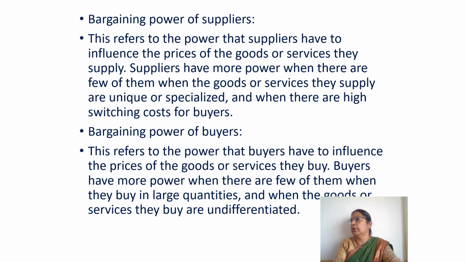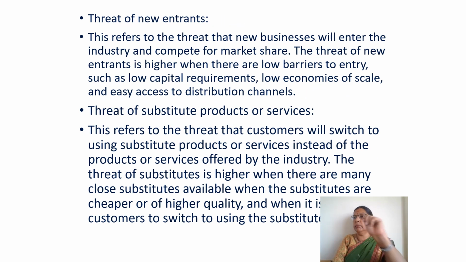Buyers are more powerful when they are few in number, when they can buy in large quantities, and they are all buying similar products. When they are all buying similar products and they are very few in number and they are buying in large quantities, then the buying power of buyers is very high. So in these situations, the buyers will be more powerful.